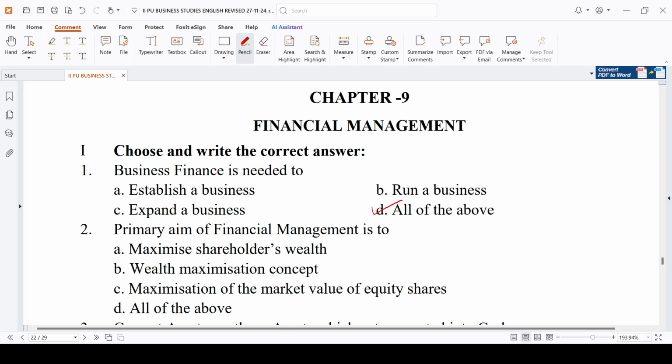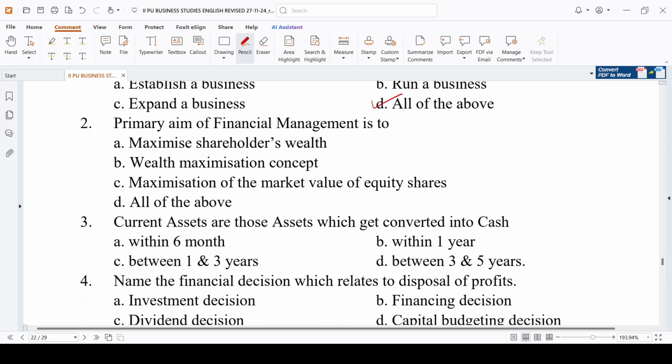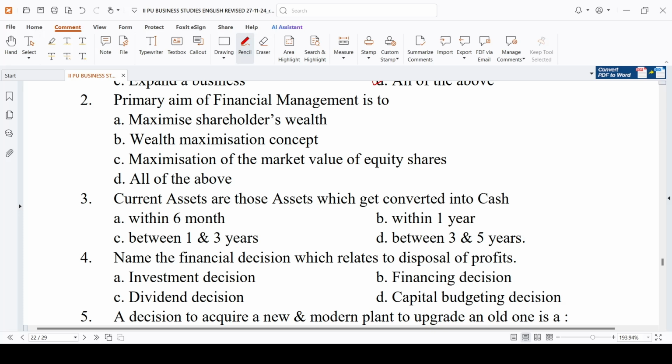Primary aim of financial management. Why do you have to manage your finance in your business? What is the major objective of managing your finance in your business? See, usually the major objective is to maximize the wealth of the shareholders. Shareholders' wealth you have to maximize. That is the major objective. That is nothing but wealth maximization.